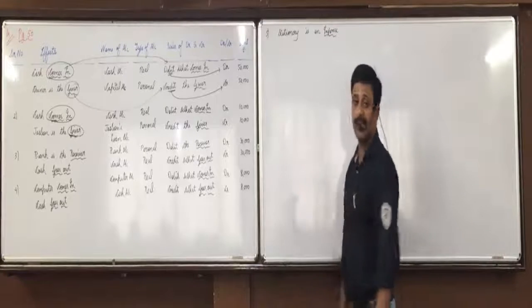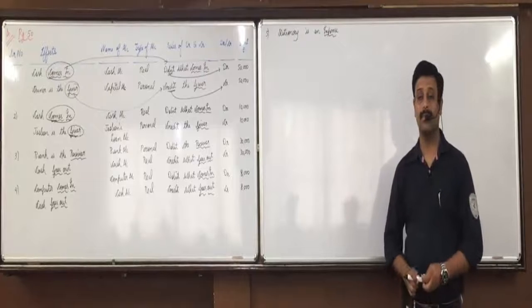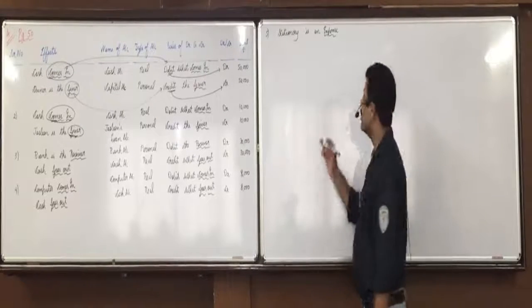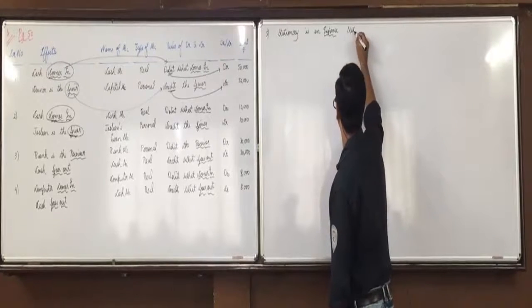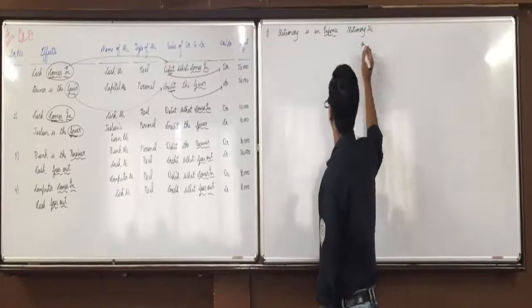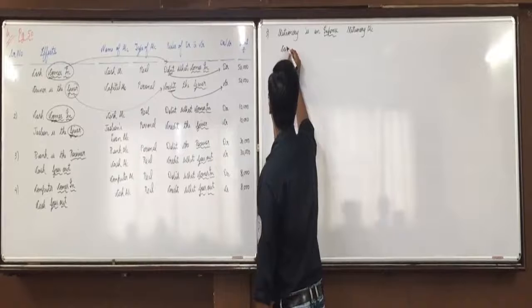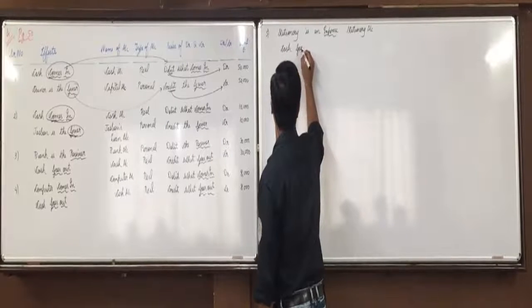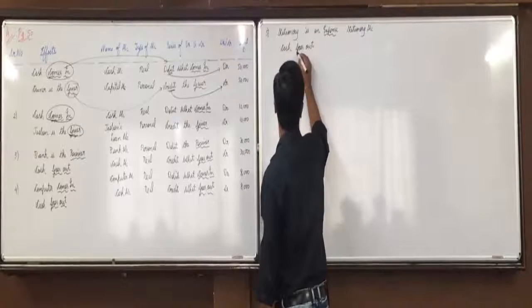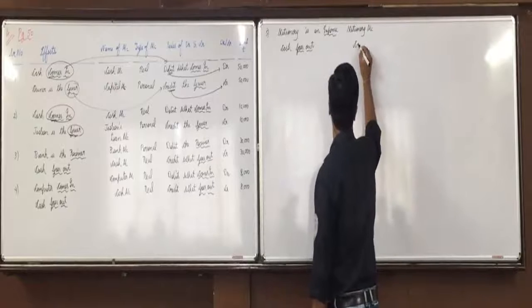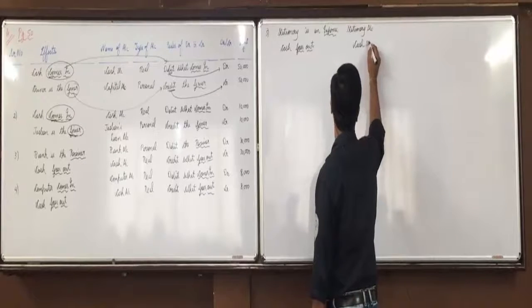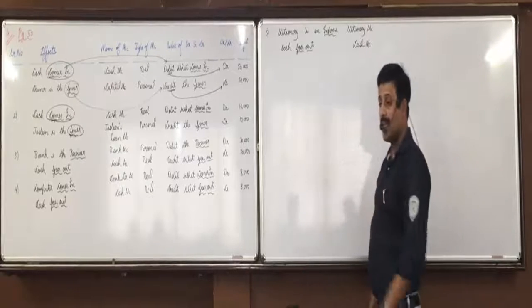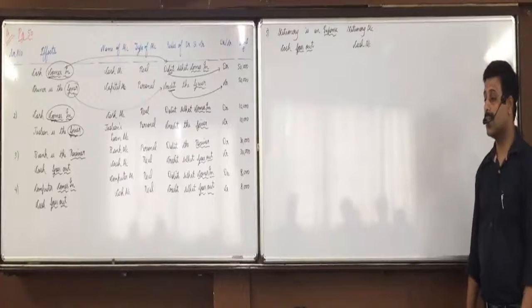Who is speaking this? Stationery is an expense, affects stationery account. Cash goes out, affects cash account. Are you all clear with this? Then,